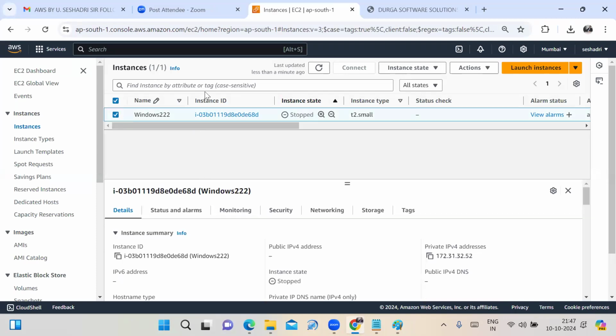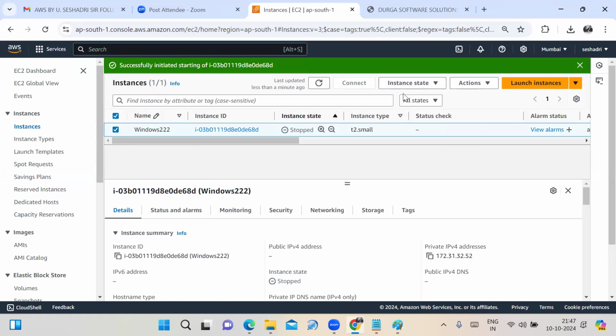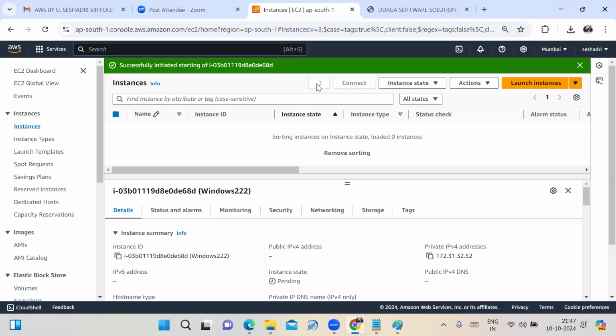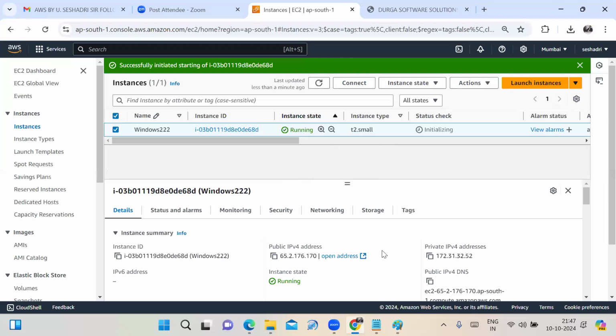How? Select the instance, go to Instance state, and the Start instance option is there. What is the instance state right now? Pending. Wait for 1 or 2 minutes. Once the instance state is running, we can connect to the Windows machine with the help of Remote Desktop Connection. I'm not following all the steps. I just select the instance, go to Instance state, click Start instance. My instance state is running. Then we can connect using Remote Desktop Connection.